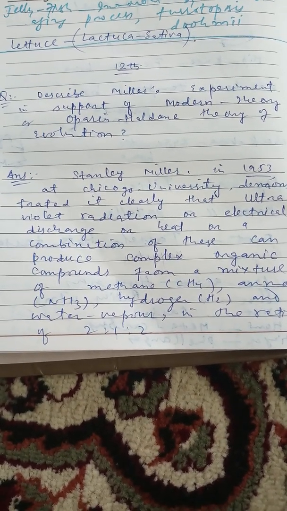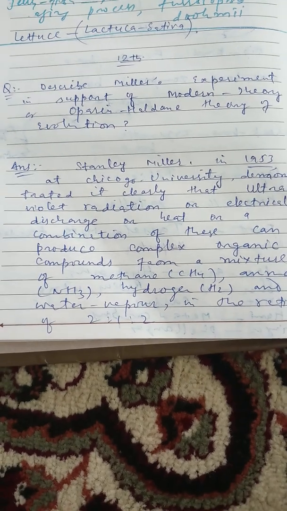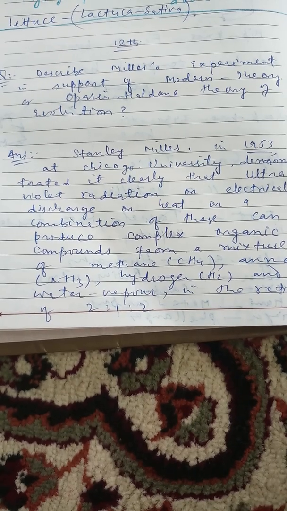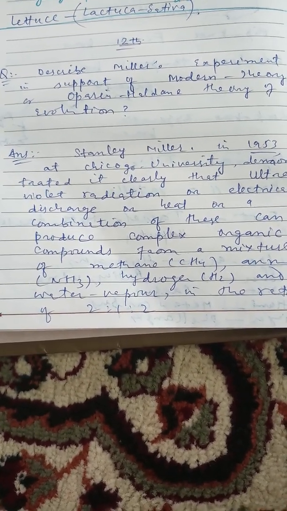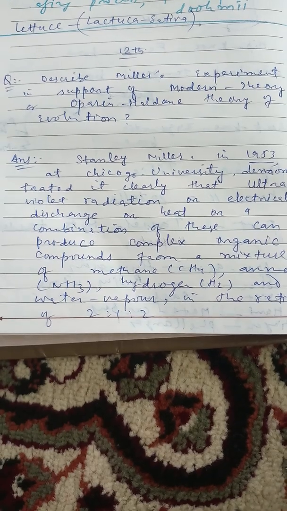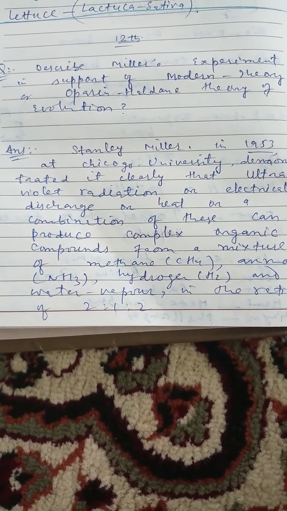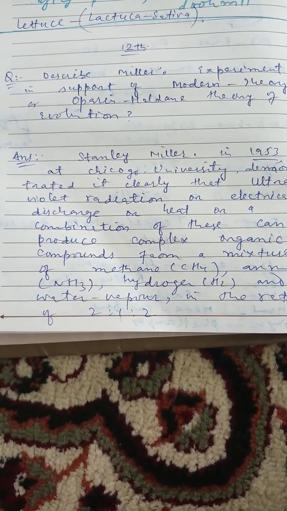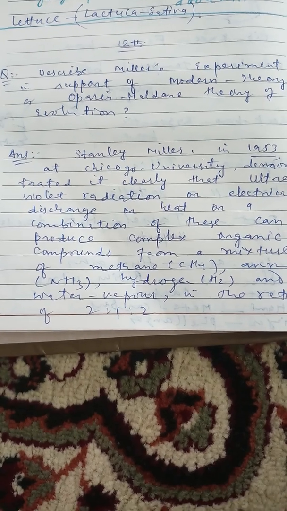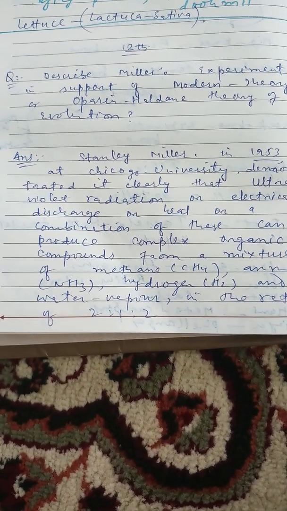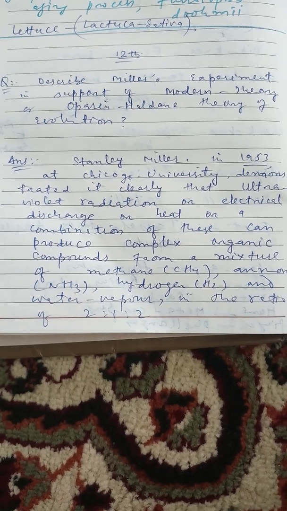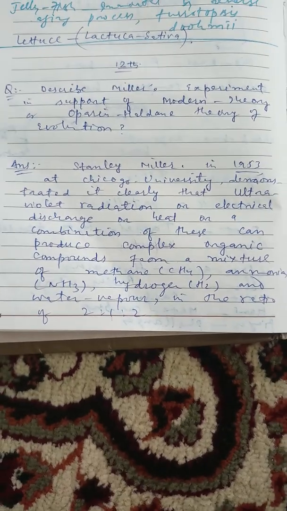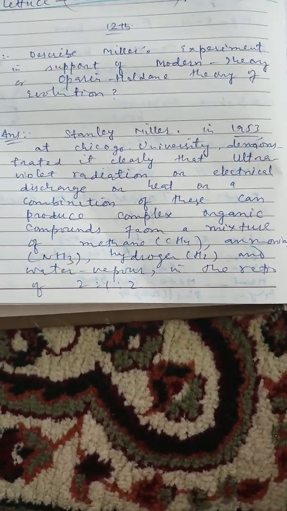So in this support, today's topic is Miller's experiment in support of the modern theory, or Miller's experiment in support of the Oparin Haldane theory regarding the origin of life. What does Miller say in his experiment, which supported the modern theory of origin of life? So let's throw light on this experiment.